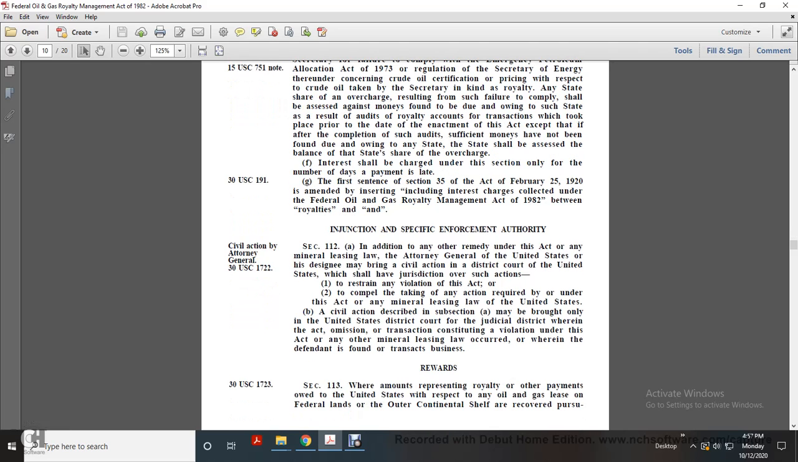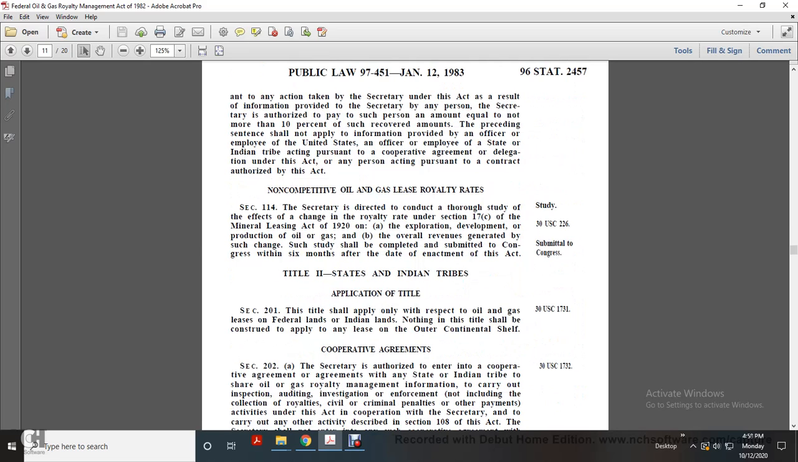Reward, Title 30 U.S. Code 1723. And we're in Section 113, where amounts representing royalty or other payments owed to the United States with respect to any oil or gas lease on federal lands or the outer continental shelf, and also recovered pursuant to any of the actions of the Secretary under this act as a result of information provided to the Secretary by a person, shall be paid to such person an amount equal to not more than 10% of the recovered amount. The preceding sentence shall not apply to information provided by an officer or employee of the United States, an officer or employee of a state or Indian tribe acting pursuant to a cooperative agreement or delegation under this act, or any person acting pursuant to a contract authorized by this act.